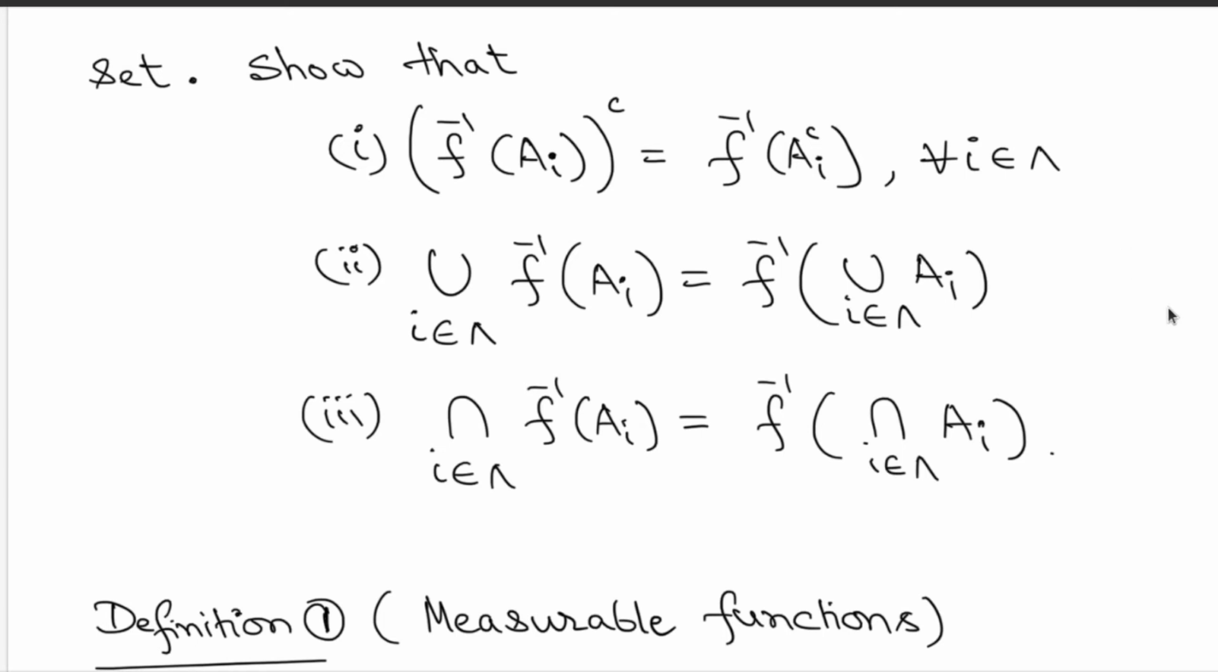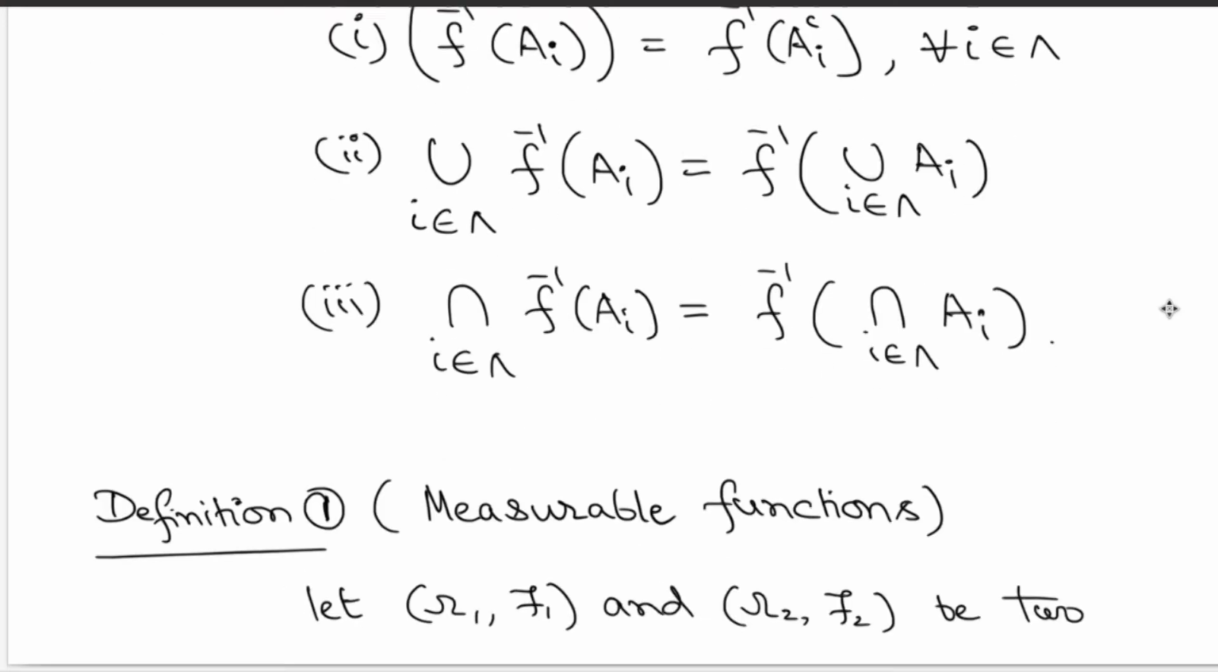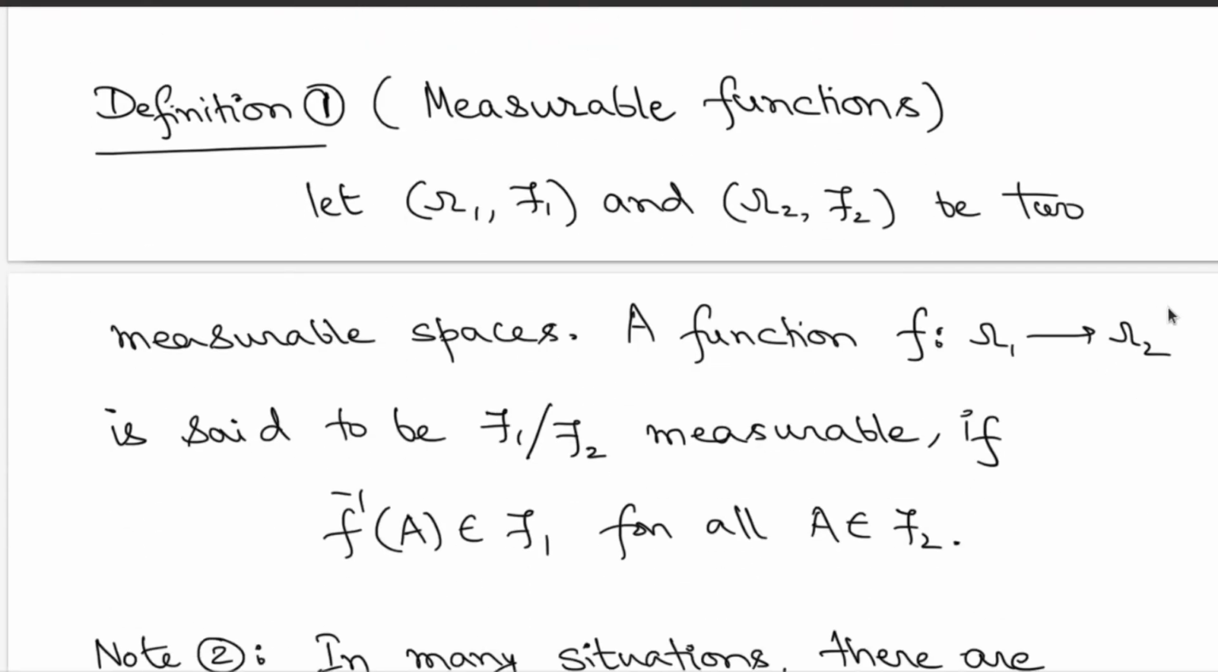Now with this in hand, we are focused on the pre-images of sets coming from the range side, and we are going to look at certain properties which restrict the collections of functions on the sample spaces. And with this, we now arrive at the first definition. So we are going to talk about measurable functions.